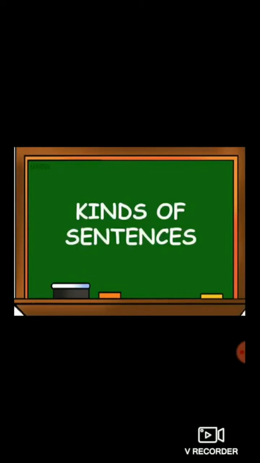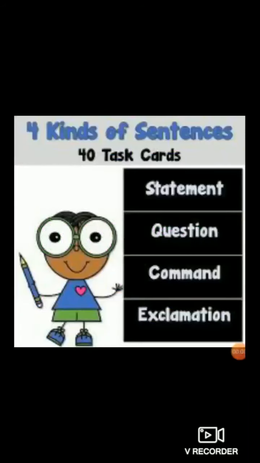So how many kinds of sentences are there, children? Yes, there are 4 kinds of sentence. Which are there? Statement, question, command and exclamation. Total 4 kinds of sentences.